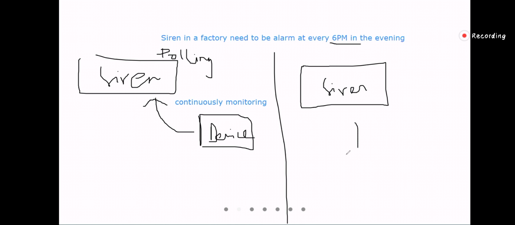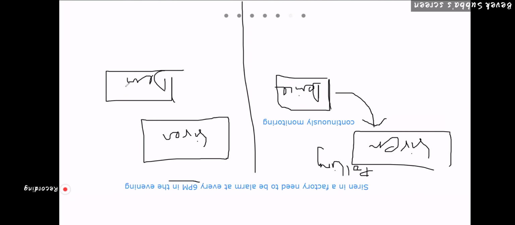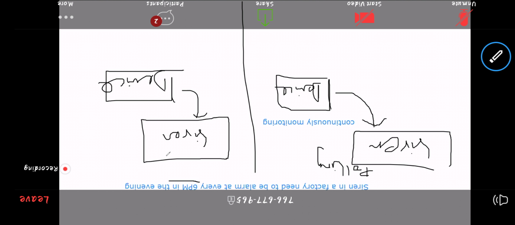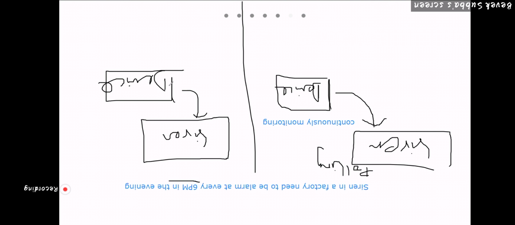That means there is one device. He will program it to the siren. He is not continuously monitoring, but he has registered that the siren should make noise at 6 p.m. So this device doesn't have to go there all the time to see the time, and when the time is 6 p.m. put the alarm on.